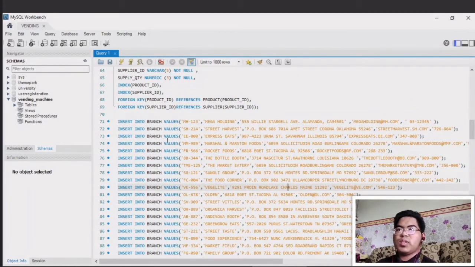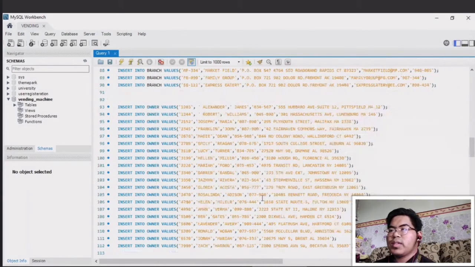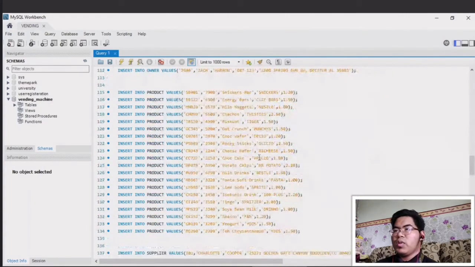So we want to put some data into the branch table. For characters, we put quotation marks, and for numeric, we don't have numeric here. So as I said before, for numeric we don't have to put the quotation mark.